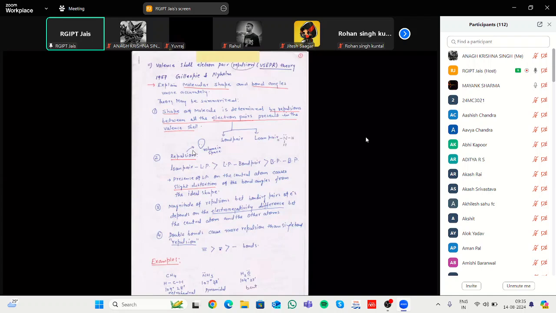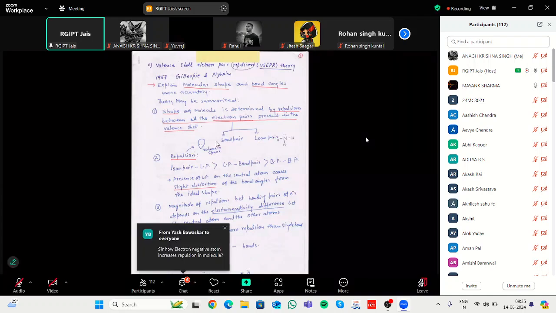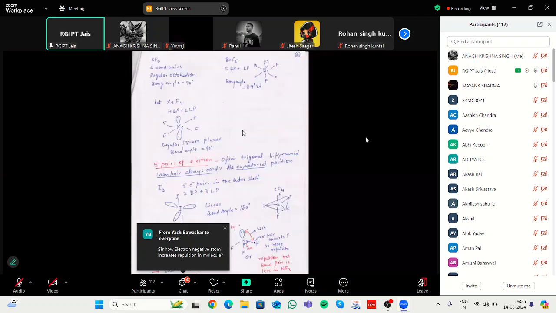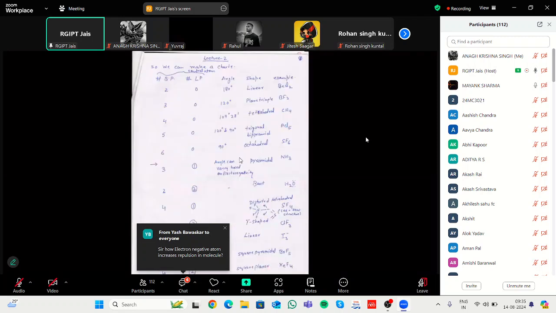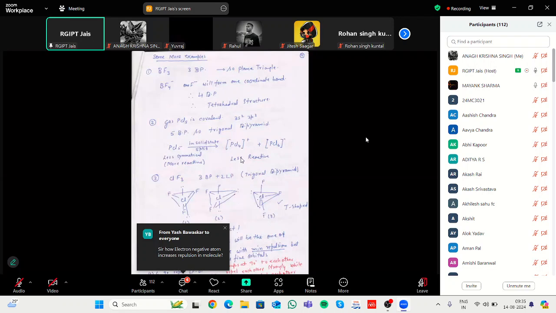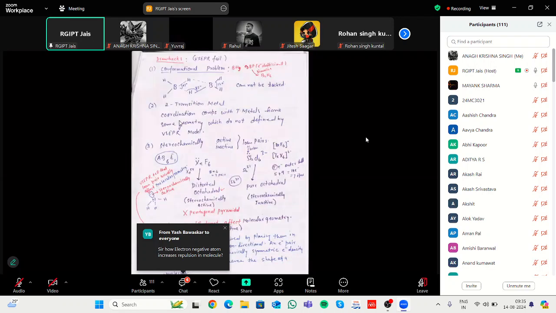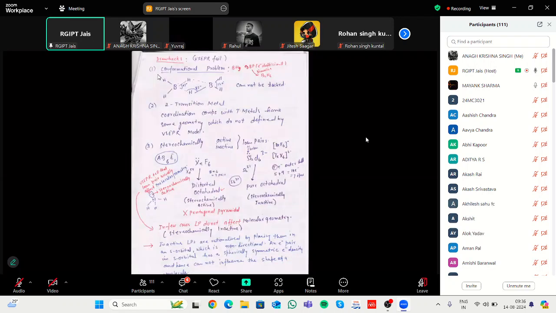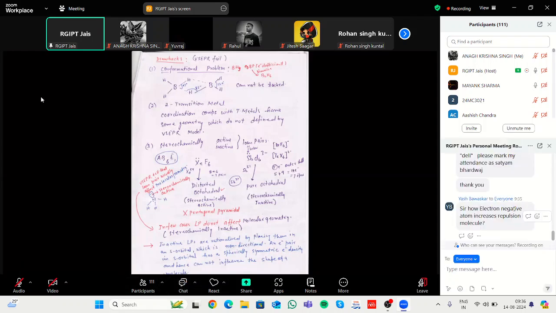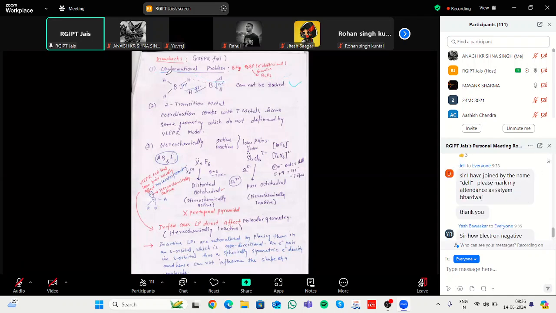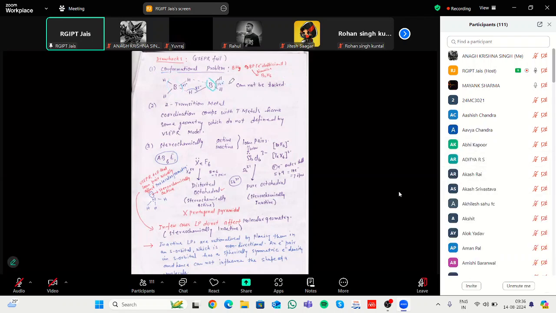But this theory does not explain some basic concepts, like dimeric forms. In the case of B2H6, the bonding is not explained by VSEPR theory.